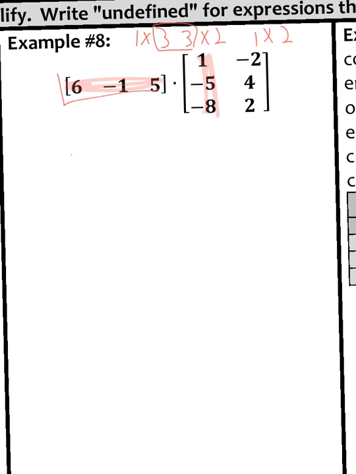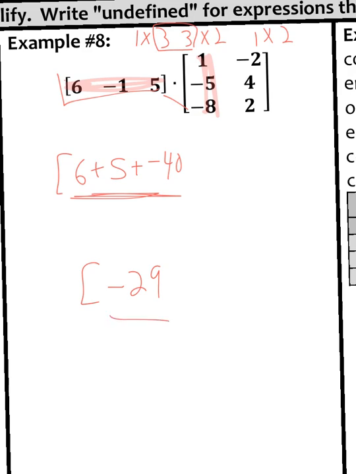So 6 times 1 is 6, and we're going to add it to negative 1 times negative 5, which is 5. And we're going to add it to 5 times negative 8, so negative 40. We're going to add all of those 3 numbers together, and that is going to give us our first number of negative 29.